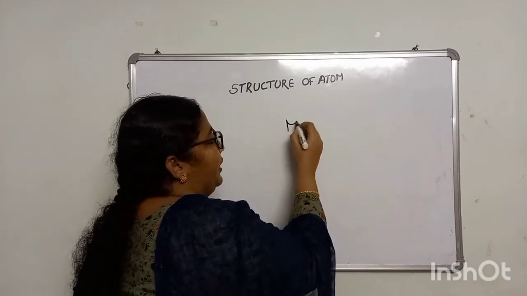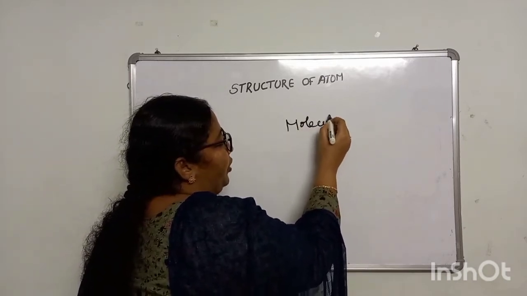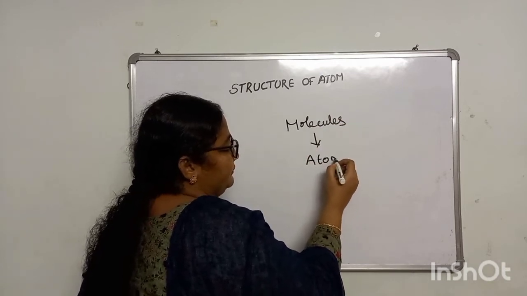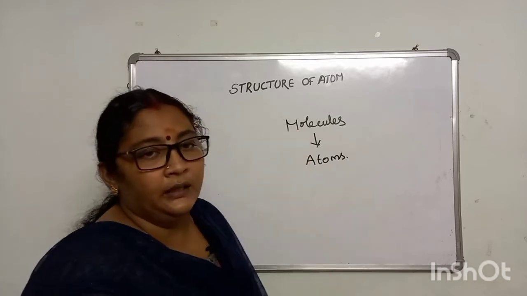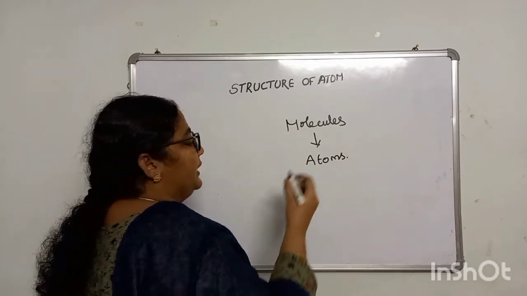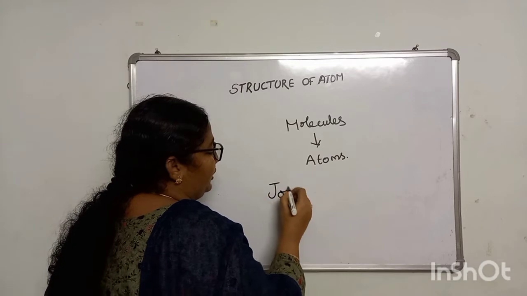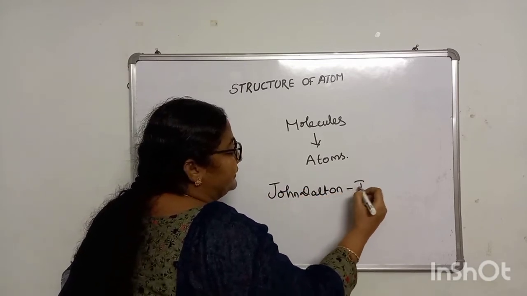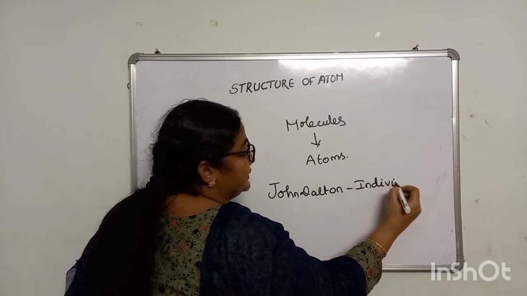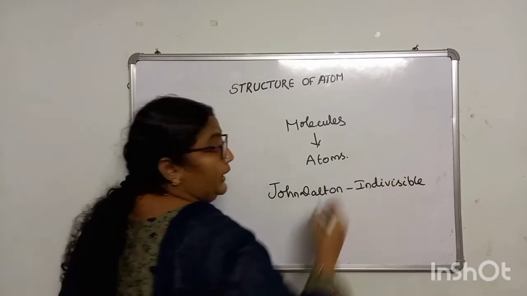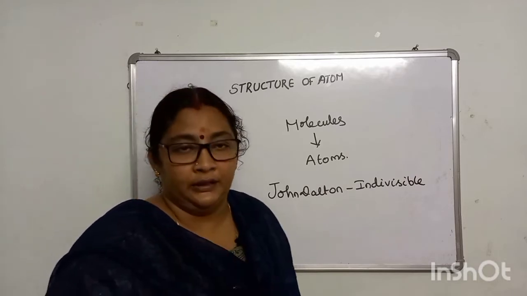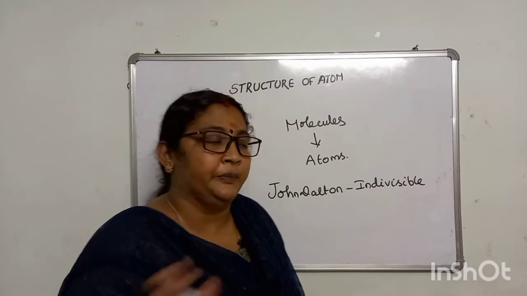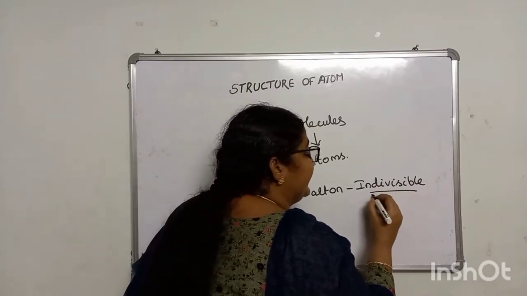What is it made up of? It is made up of molecules. Every molecule is made up of atoms. In the beginning, it was believed that the scientist John Dalton proposed that atoms are indivisible. That means they cannot be broken further. There is nothing inside that. It cannot be broken into simpler pieces. That's why he said that it is indivisible.